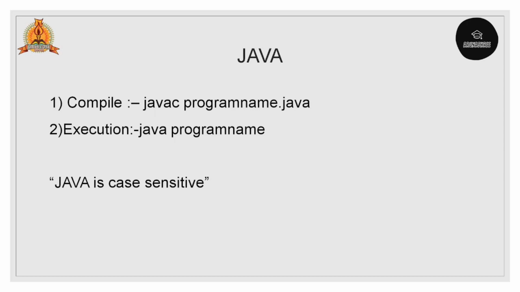In compilation, we are using javac. While compiling the file into a dot class file, it will display the errors. If there are errors in our program, we need to check the code again and again and restart the compilation. If we don't have any errors, then the dot class file will be generated automatically. Then, as a two-step process, we execute the dot class file using the JVM. In execution, we directly give java and the program name. Then we will get the output easily.